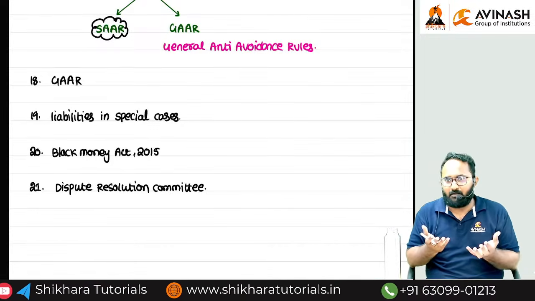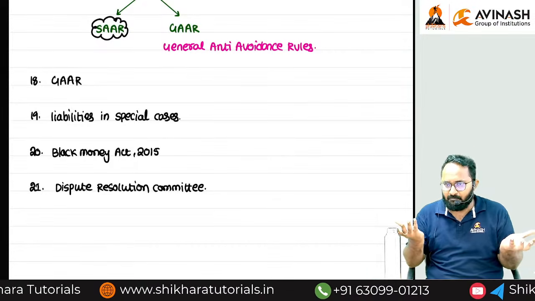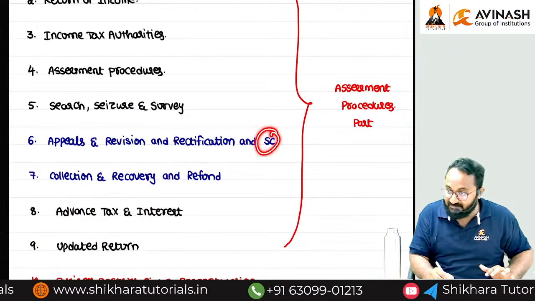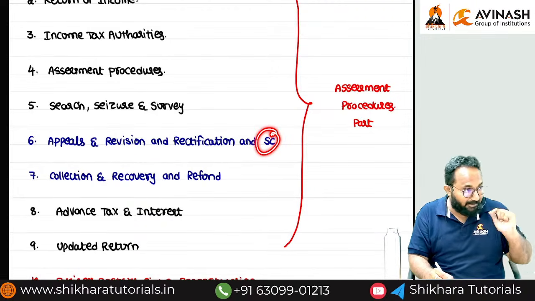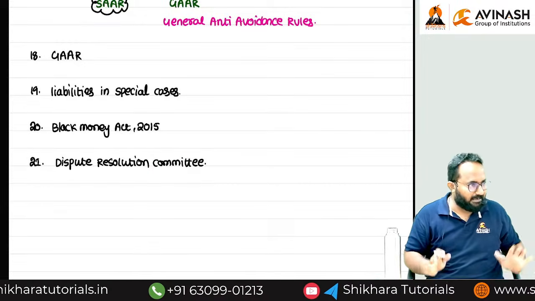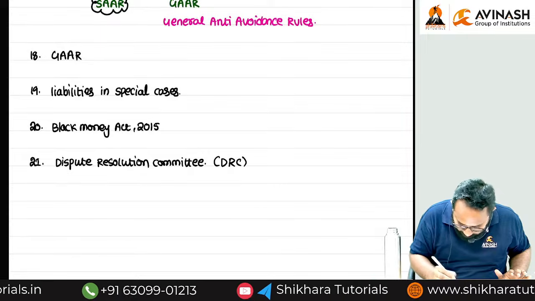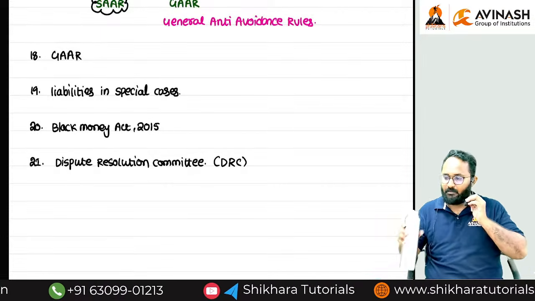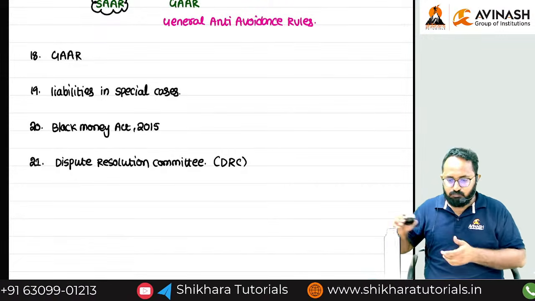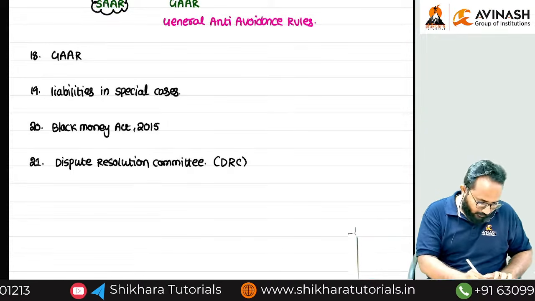Dispute means, in our act, between whom and whom does a dispute arise? Taxpayer and department. In order to resolve disputes, I think we discussed one point, the settlement commission. A dispute will be resolved by settling the sum amount. It is abolished. After abolishing the settlement commission, the dispute resolution committee is introduced. In short, we can call it DRC. Understood? Okay.